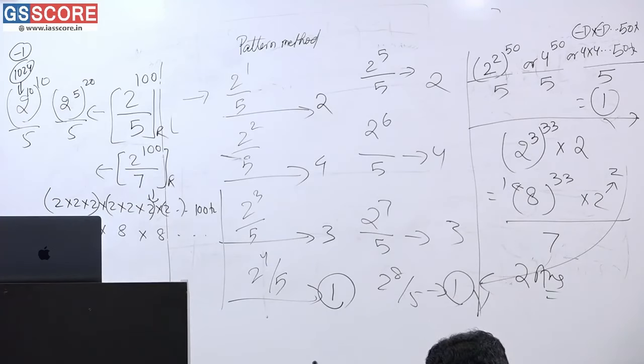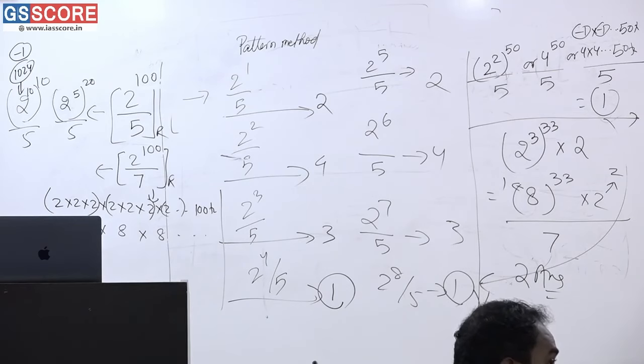My idea regarding this chapter is just stick to the main theorem that I made you write. P into Q into R and so on. Every time individually you are dividing P by X, that is, the divisor. Here 8 into 8 into 8, 33 times is there, being divided by 7. Individually you have divided each 8 by 7. You have got the answer, and one answer can also be got through the pattern method.